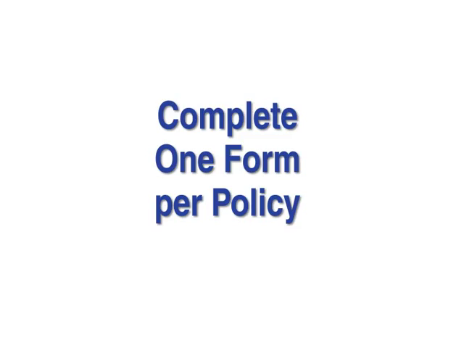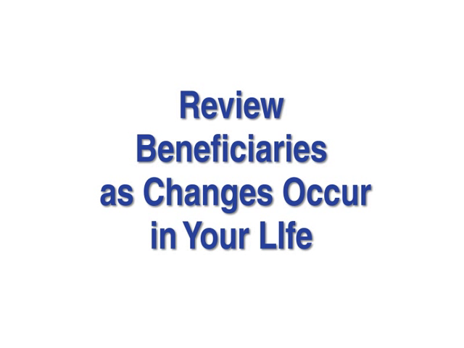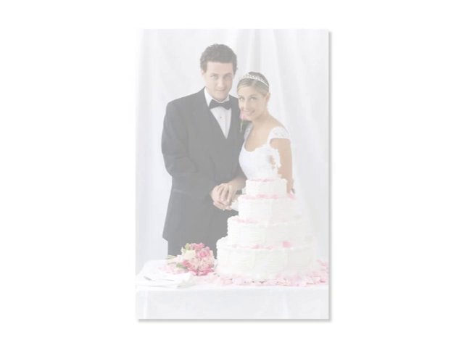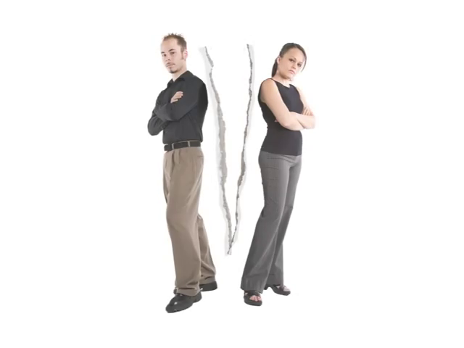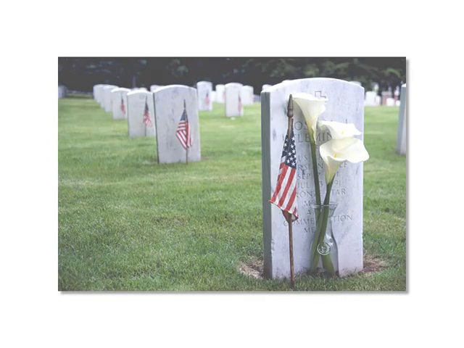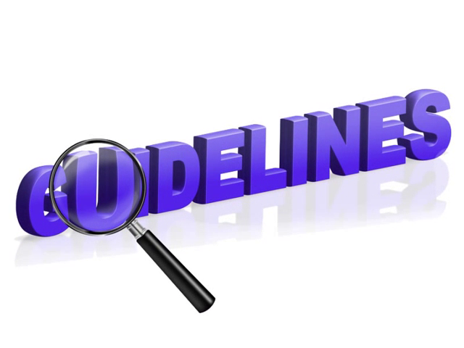Speaking of speeding up the process, to help expedite claims, we recommend you complete one beneficiary designation change form for each plan in which you are enrolled. It is important to review them periodically as there are changes in your life, such as marriage, birth, divorce, death, and so on. Before we begin, here are a few guidelines that will benefit you and help us.